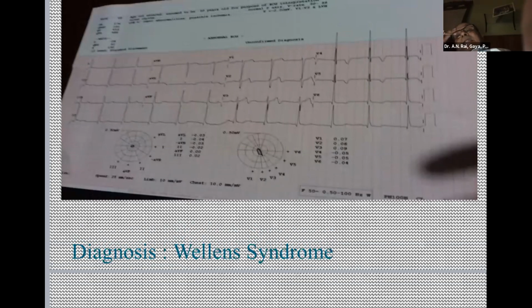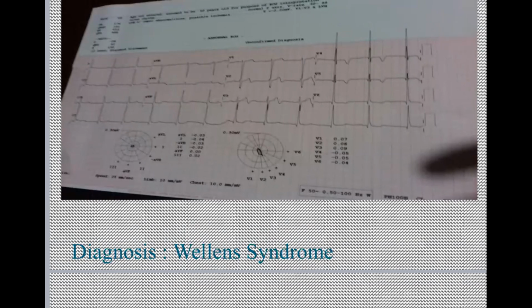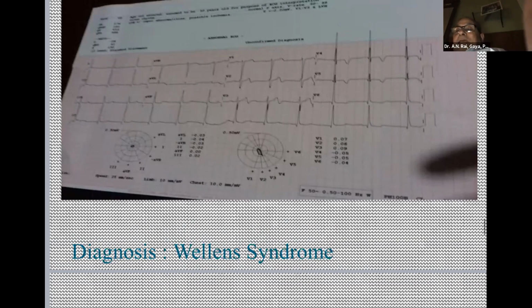Biphasic T wave in anterior leads, so it is anterior ischemia. It is not an infarction. The diagnosis is Wellens syndrome.